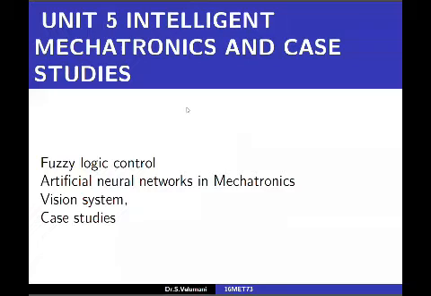In unit 5, we will study fuzzy logic control and artificial neural networks in mechatronics, vision system, and we will see some case studies like pick and place robot, automatic car parking, and engine management system, various sensors incorporated in the engine of the four-wheeler.